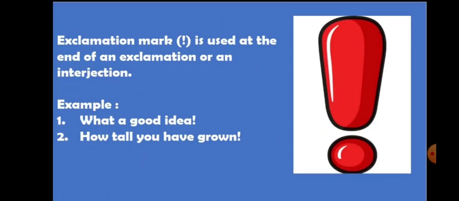Next is the exclamation mark. It is used at the end of an exclamation or an interjection. So in an exclamatory sentence we use an exclamation mark, and after an interjection word we use an exclamation mark. Example: What a good idea! How tall you have grown! In both the sentences, as you can see, they end with an exclamation mark.